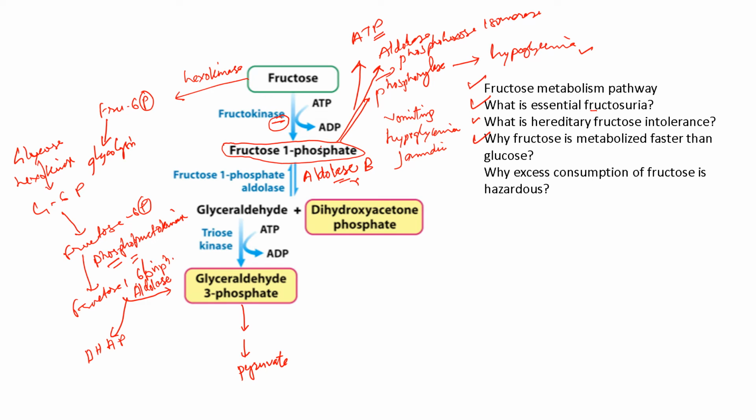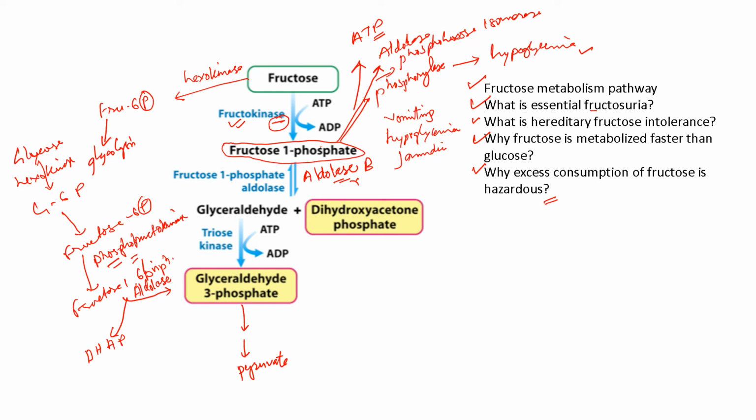Now, why is excess consumption of fructose hazardous to the body, both in diabetic and non-diabetic patients? The conversion of fructose to fructose 1-phosphate is much faster. That is, the fructokinase enzyme is more efficient than aldolase.